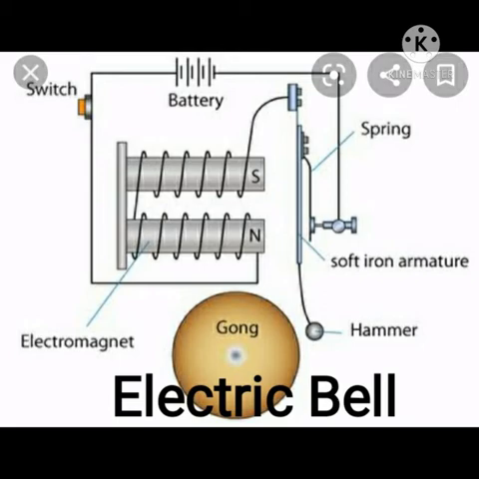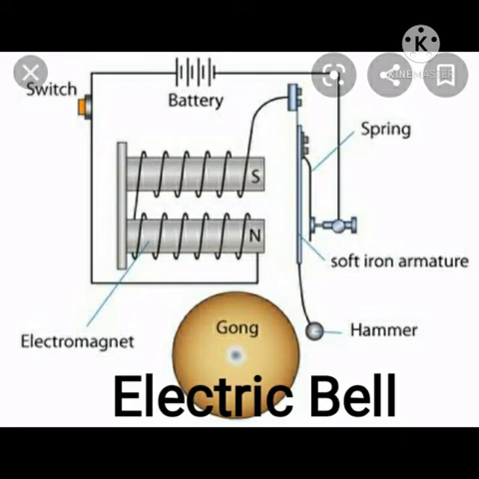An iron hammer is attached to the armature or iron strip which can move to and fro depending upon the movement of the iron strip. The armature carries at its back a metal strip which is flexible and, in its normal position, remains in contact with a screw.